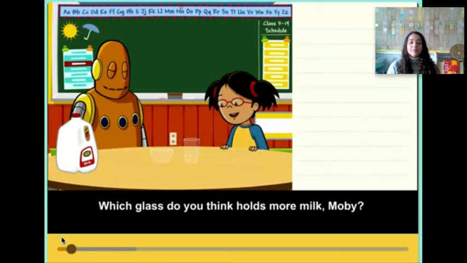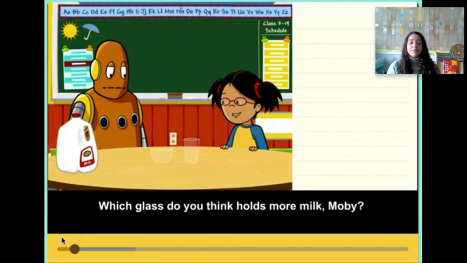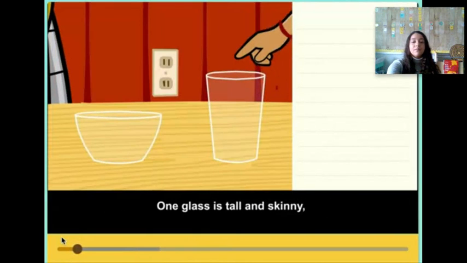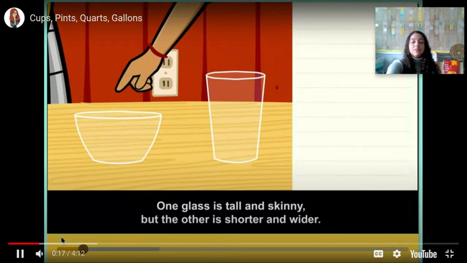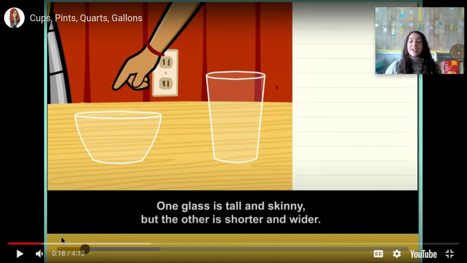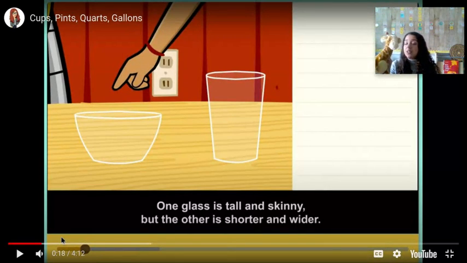Which glass do you think holds more milk, Moby? One glass is tall and skinny, but the other is shorter and wider.